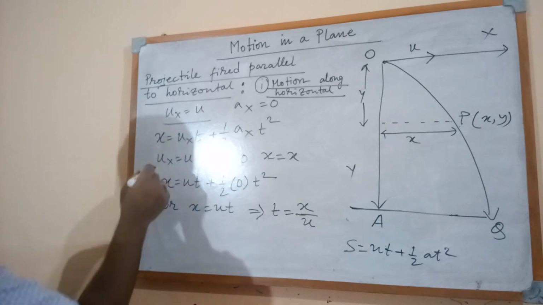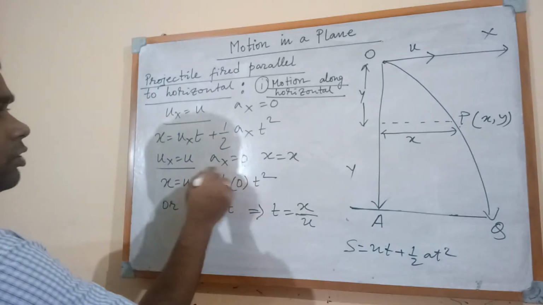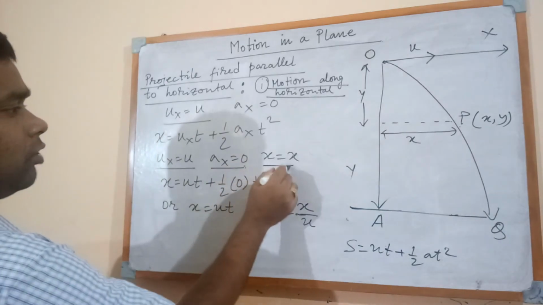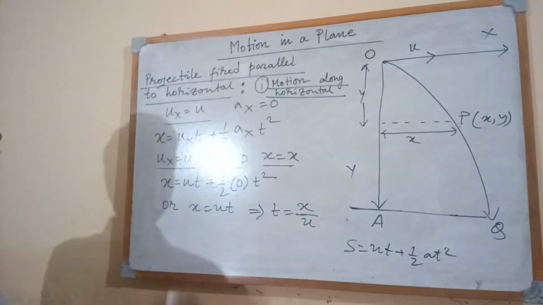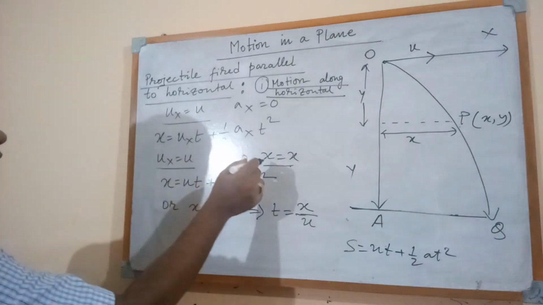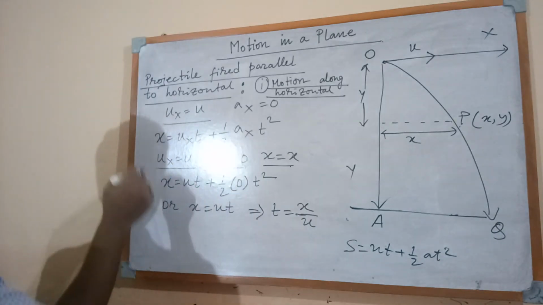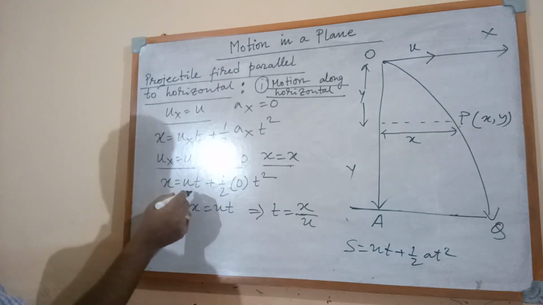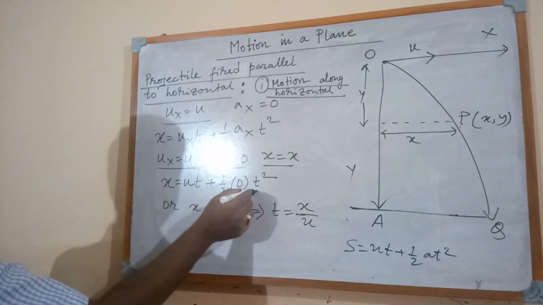And in this case, ux equal to u, ax equal to 0, and x equal to x, that is, the distance equal to x. So by putting these values of ux, ax and x in this equation of motion, we get x equal to ut plus half into 0 into t squared.